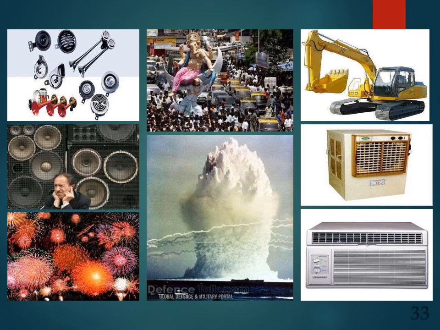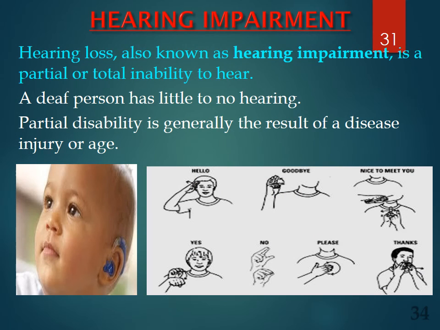The picture of causes of noise pollution. Hearing impairment. Hearing loss, also known as hearing impairment, is a partial or total inability to hear. A deaf person has little to no hearing. Partial disability is generally the result of a disease, injury, or